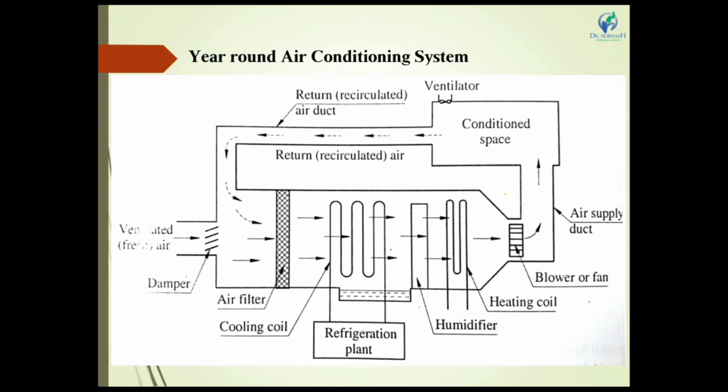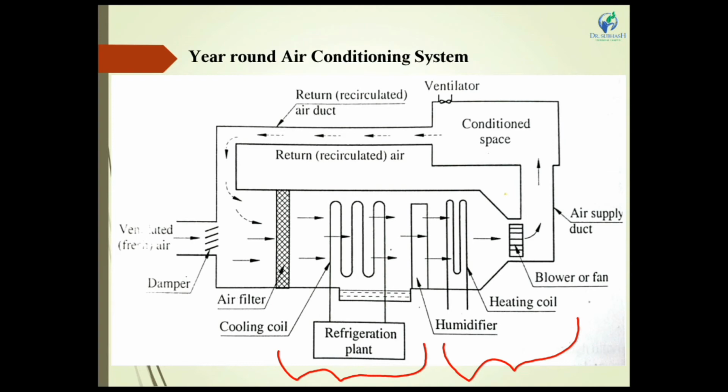For summer conditioning, we use this system only with the refrigeration plant and dehumidification process. Then in winter condition we use the humidifier and heating coil for the purpose of heating inside the conditioning space. All the components are available in this system and it can be used in any season. So that is called a year-round air conditioning system.